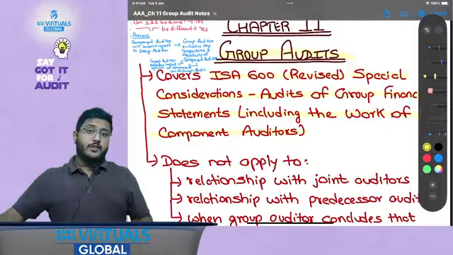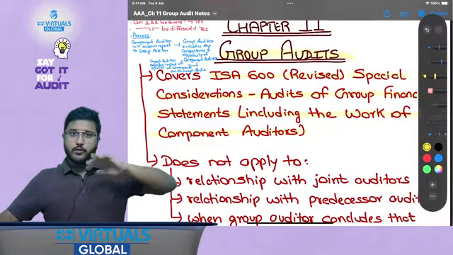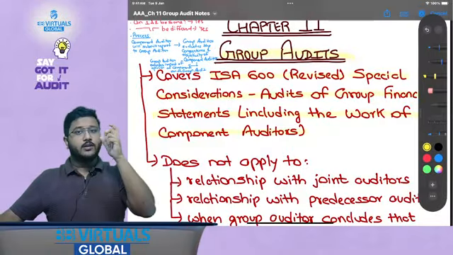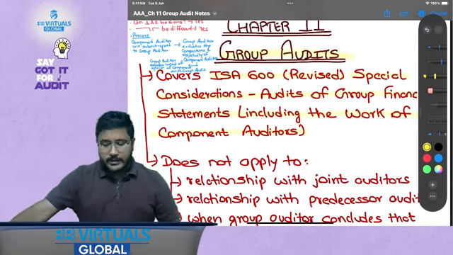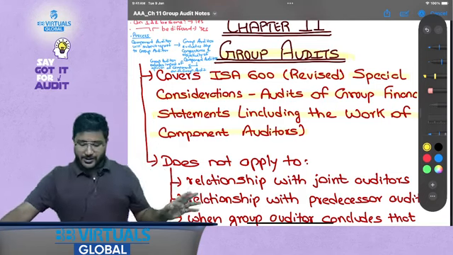Now at the end of the classes, I'll create a summary of all the chapters and link it with the relevant lectures. Also, I'll give you a summary of the standards, and I'll tell you where we have covered each particular standard, so that you can be sure that we have not missed out on anything.